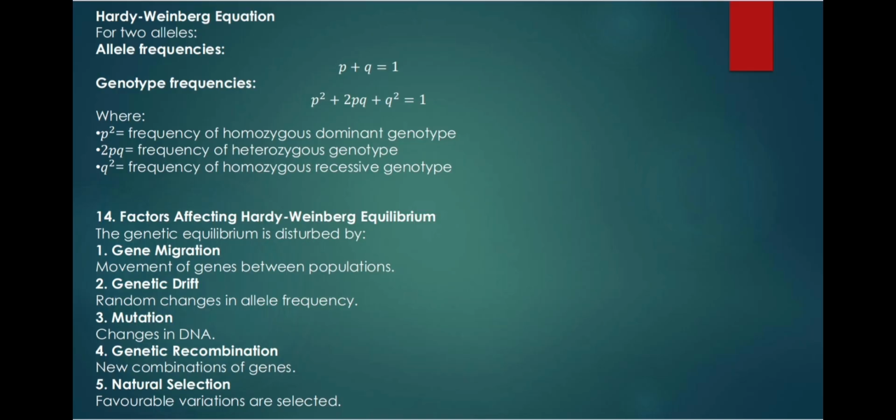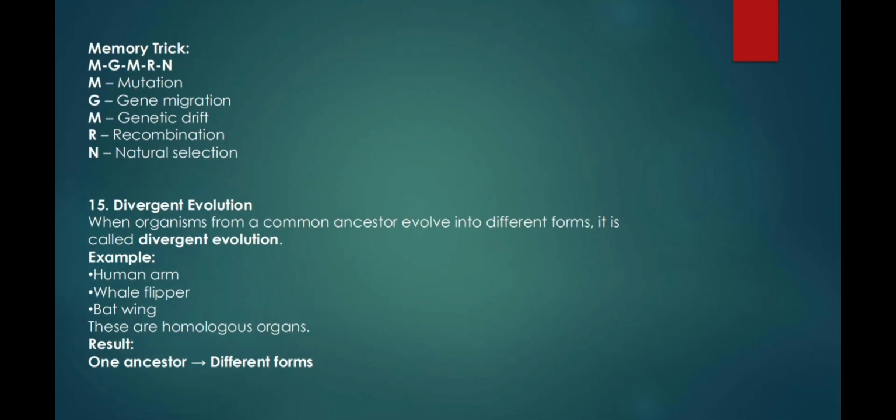Number 14, factors affecting Hardy-Weinberg equilibrium. The genetic equilibrium is disturbed by 1. Gene migration, movement of genes between populations. 2. Genetic drift, random changes in allele frequency. 3. Mutation, changes in DNA. 4. Genetic recombination, new combinations of genes. 5. Natural selection, favorable variations are selected. Memory trick, MGMRN: M, mutation; G, gene migration; M, genetic drift; R, recombination; N, natural selection.